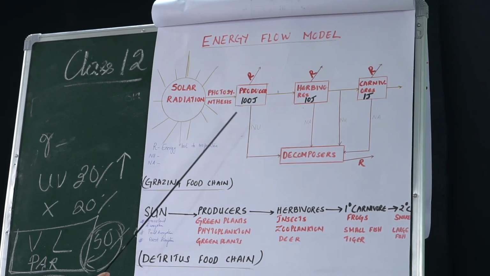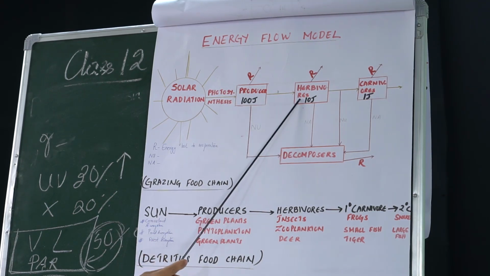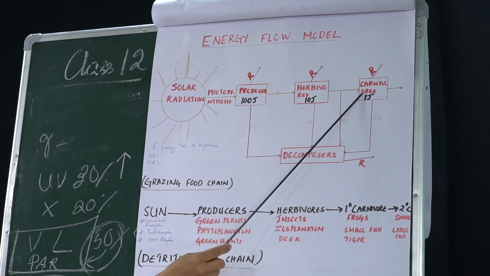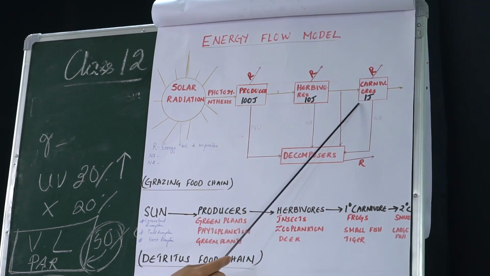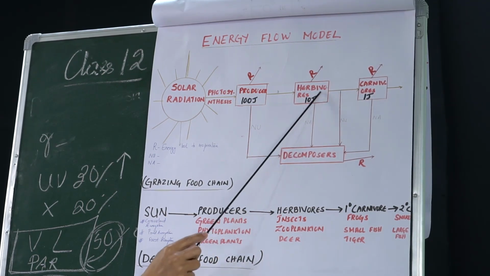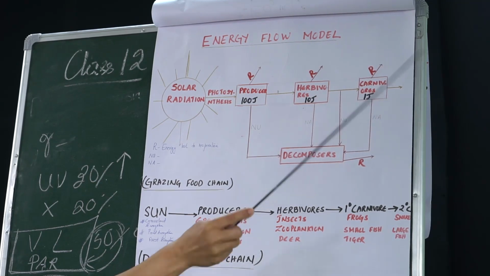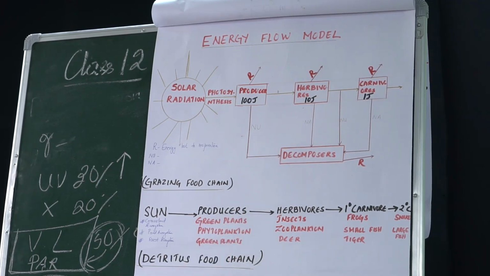As the herbivore consumes the producers, the energy stored in the producer is passed on to the herbivore, and as the carnivore consumes this herbivore, the energy stored in the herbivore is transferred to the carnivore, or the different degrees of carnivores or consumers. That is known as flow of energy.